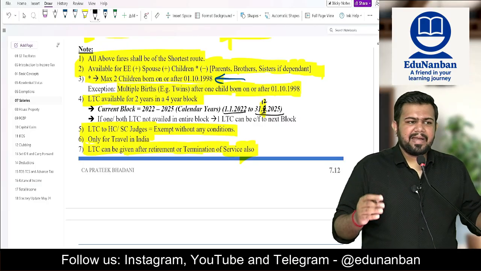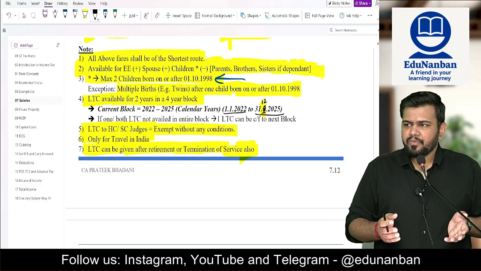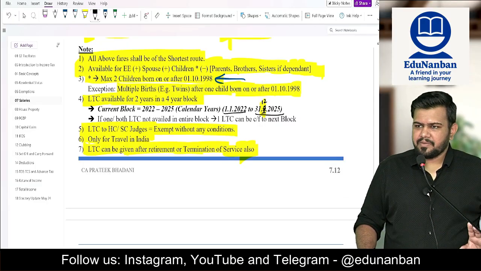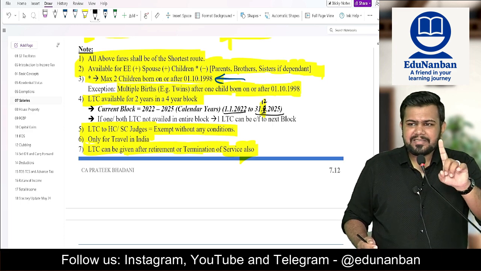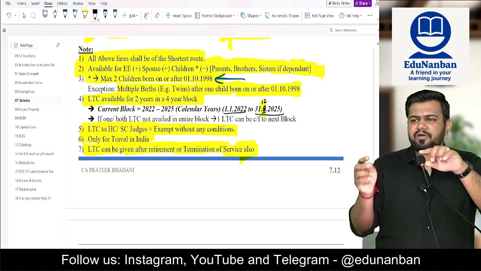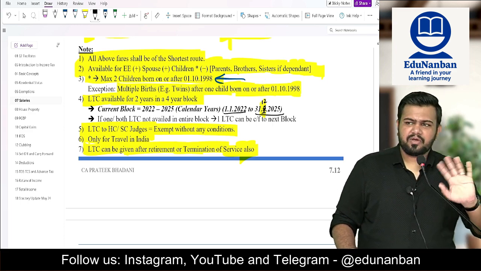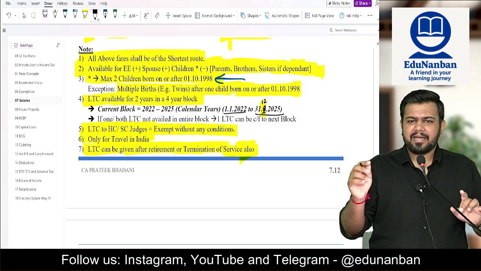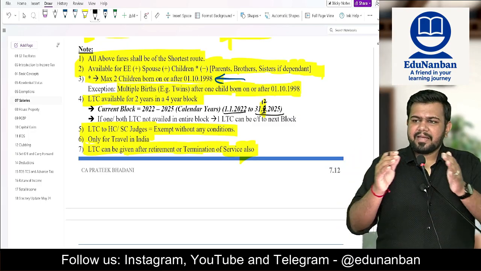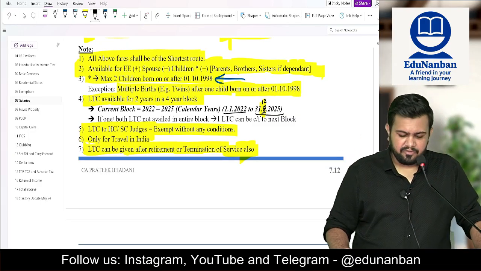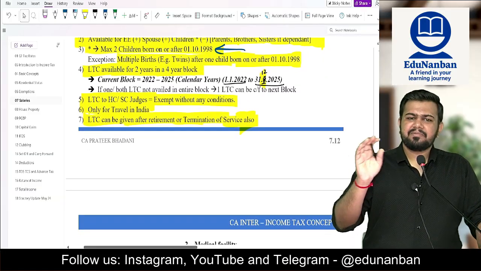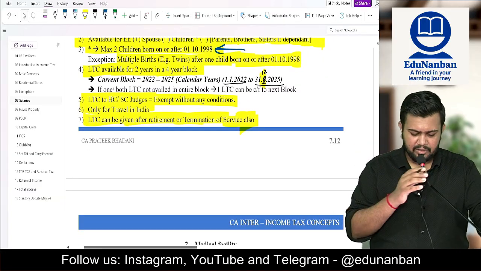Sir, but I did not claim LTC exemption, or I claimed only one LTC exemption. In such case, one LTC exemption you can carry forward to the next block, but more than one you cannot carry forward. Maximum one you can carry forward. So in the next block I can use LTC 3 times instead of 2 times. Okay, but maximum 3 times only. Beyond that it cannot go.